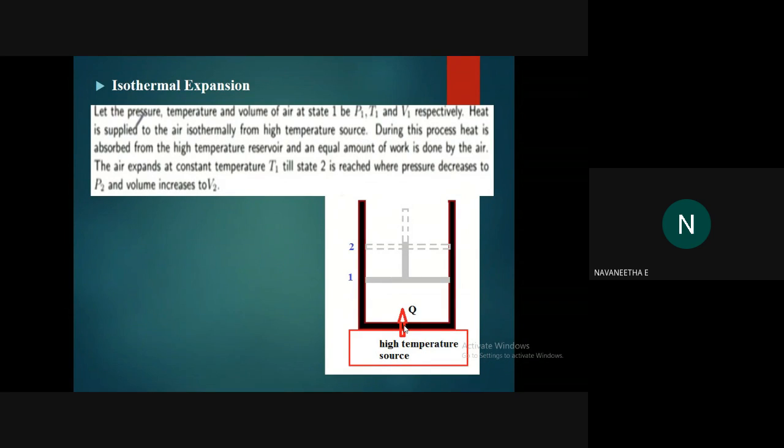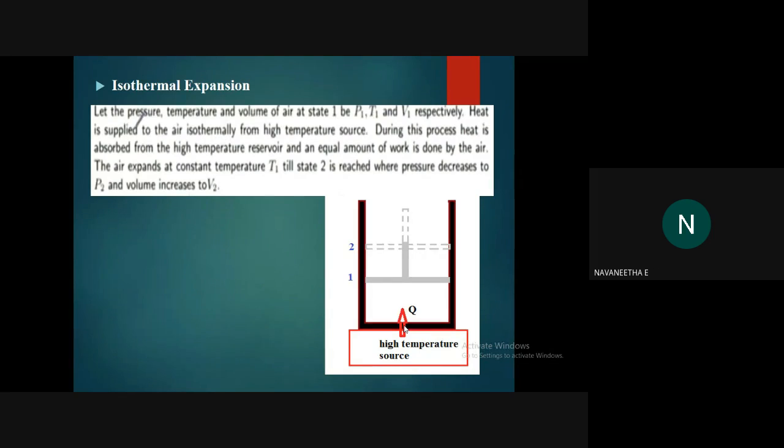If P1, V1, T1 are the pressure, volume, and temperature at state 1, then what will happen at state 2 when it reaches state 2? P2, V2. What about the temperature? No change. That means T1 itself is the temperature. Then what about the pressure? Pressure decreases, yes, good. And what about the volume? Volume increases, that means expansion.